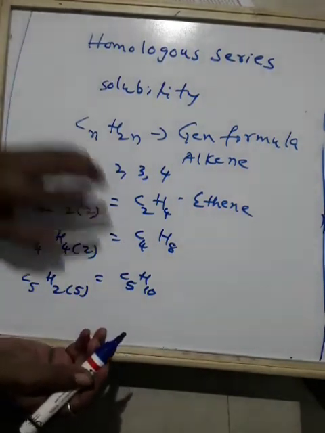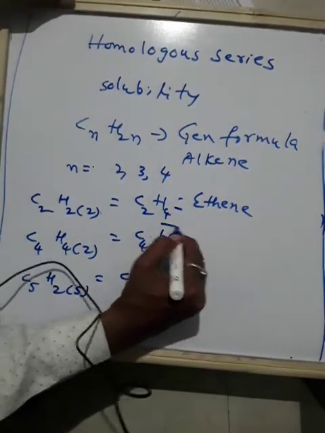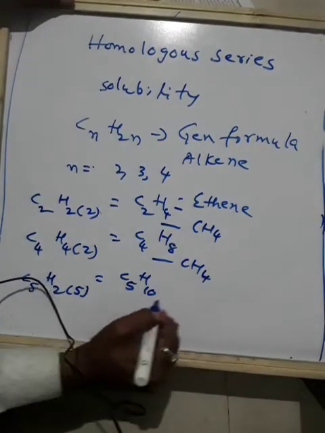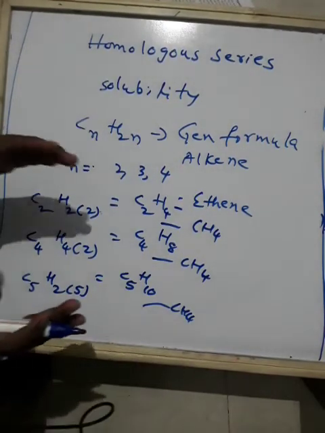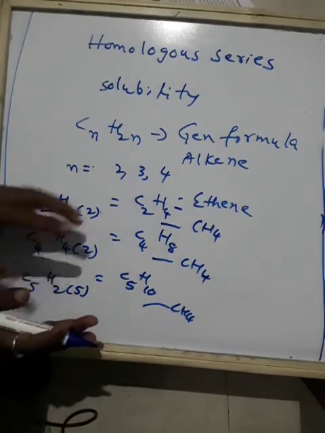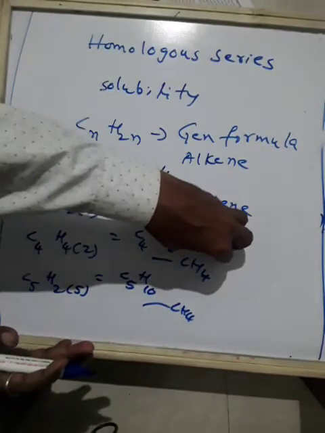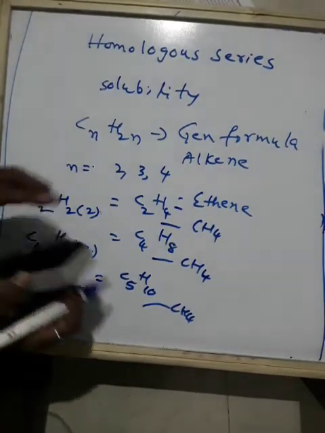Then if you check the difference between all of these, the difference is CH2. So between each and every compound of the alkene group, the difference is a CH2 group. Such a series where the common difference is the same is called a homologous series. So this is the case of alkenes.